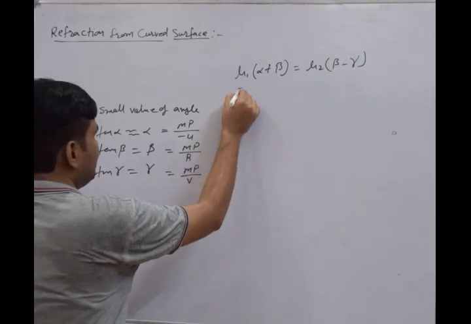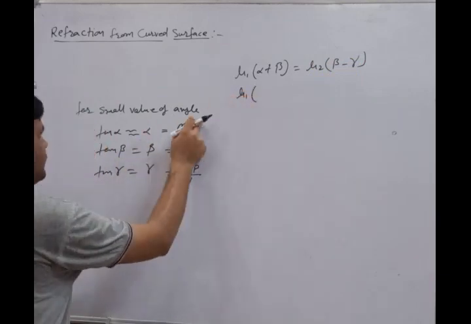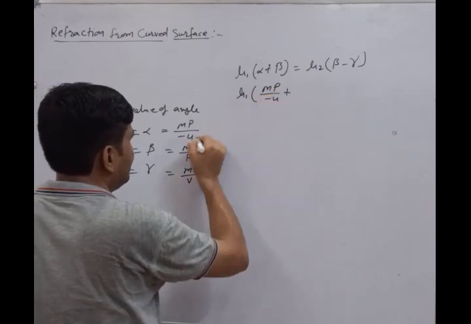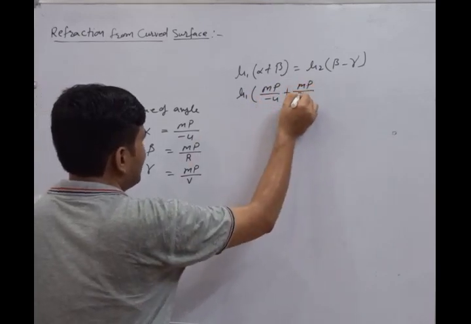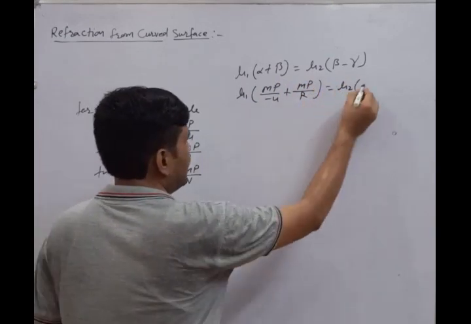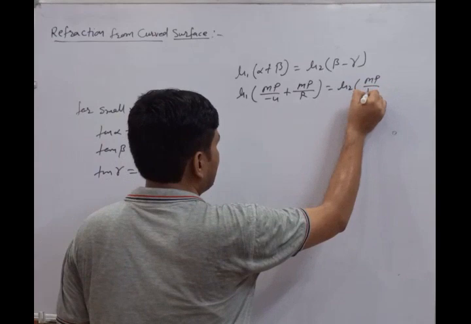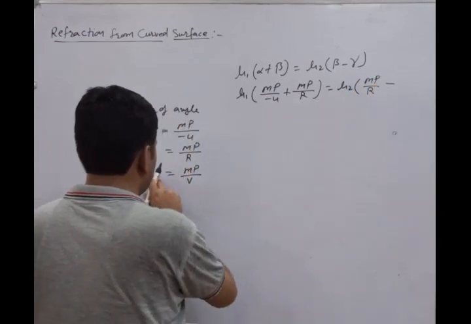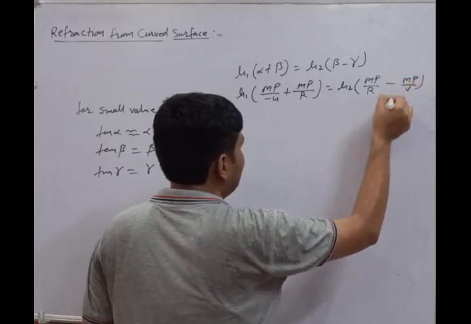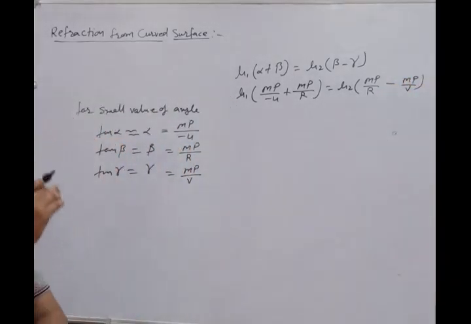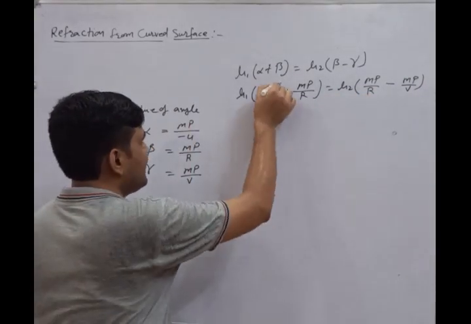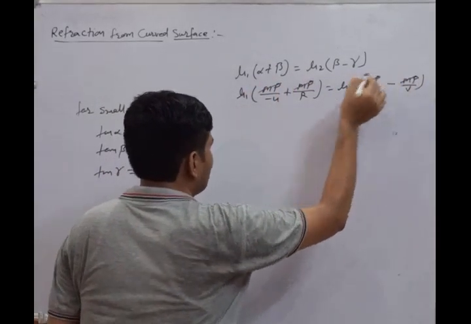Now the value of alpha is MP upon minus u, plus beta, which is MP upon R, equal to mu2 into beta, which is MP upon R, minus gamma, which is MP upon V. Here we take MP common from all terms, and it cancels out in this formulation.